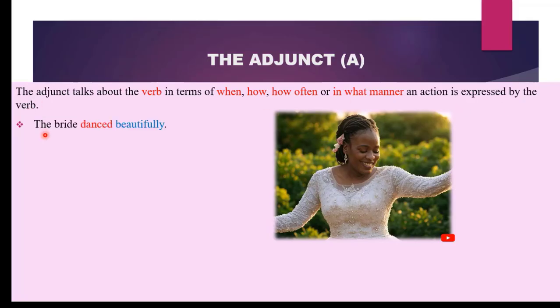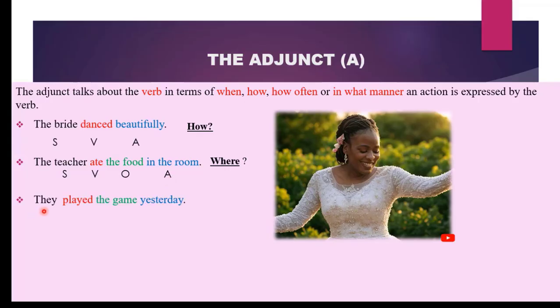For example, the bride danced beautifully. Which word over here is giving us information about how the bride is dancing? It is beautifully. Beautifully becomes our adjunct because it tells us how the action danced was performed. Another sentence, the teacher ate the food in the room. We have the teacher as our subject, ate as our verb, the food as our object that was eaten. But what information is this prepositional phrase giving? It is telling us where the action took place. We have the sentence pattern SVO, and then since this is giving us extra information about where the action occurred, we will call it the adjunct.